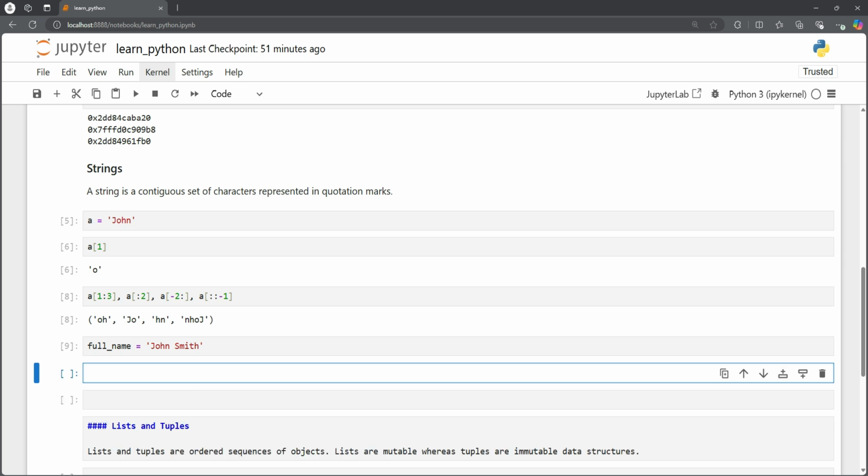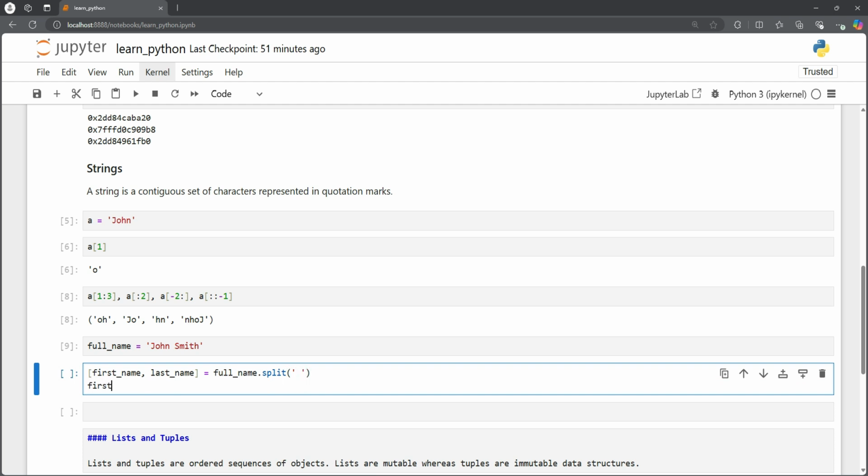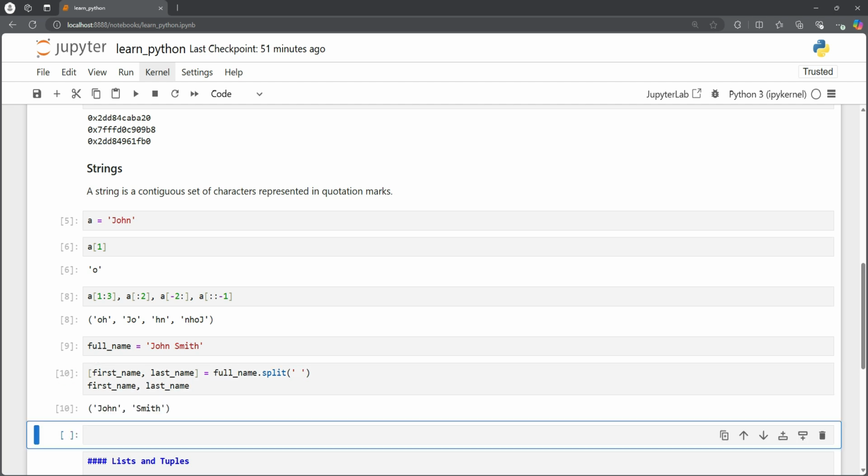So we could get the first name and last name, and we could use full name split, and split will be on space, and we can print the first name, last name, and we can see we got John and Smith. So it's very powerful in that.